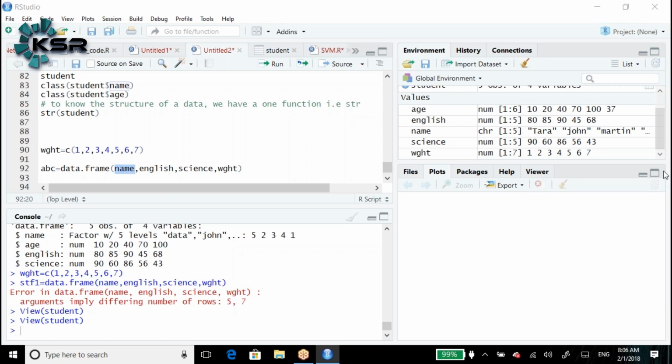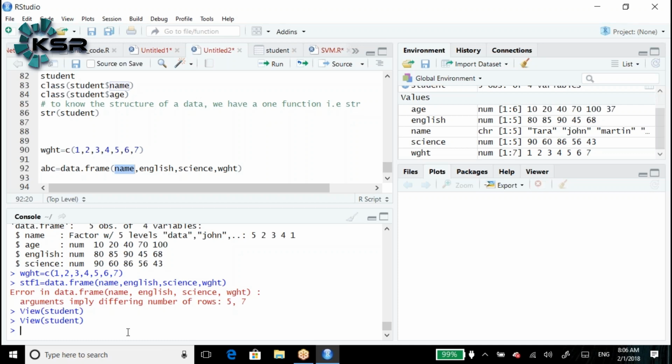Now tell me. Suppose once I created the data frame, after that I change the values in all vectors, I added equal values to all vectors. So in that case, do I need to create the data frame again, or is there any chance to refresh the existing data frame? You have to create it again. It doesn't replace the data frame. Okay.